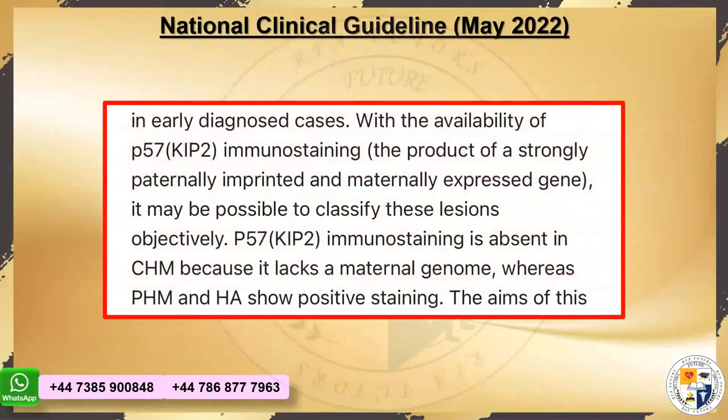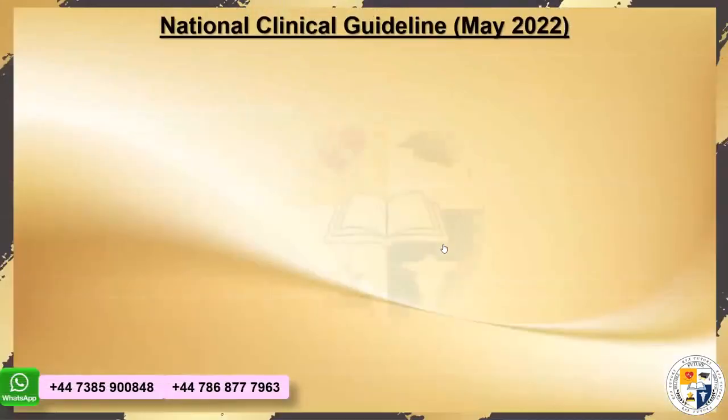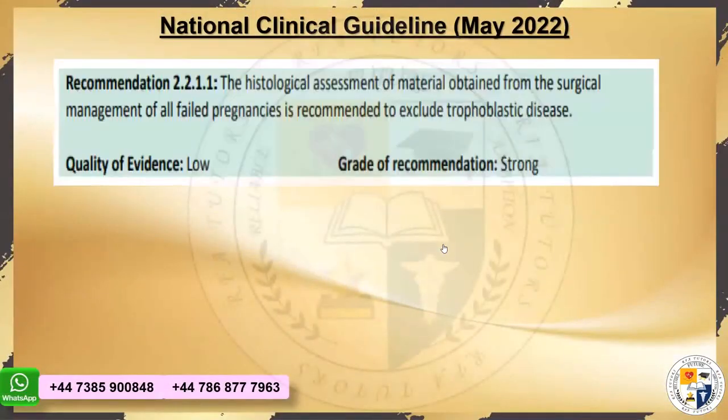So PA57 is basically the immunostaining, friends, and that classifies the lesions. It is absent in the complete hydatidiform mole, and it is going to be present in the partial hydatidiform mole. All right, so this is how you have to make a comparison, and it should keep ringing in your ears so you don't forget that.